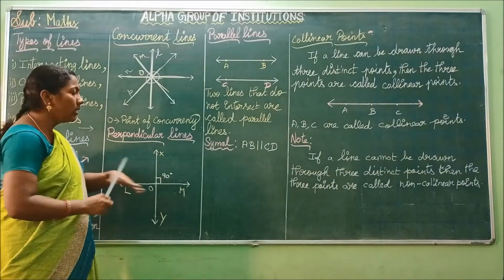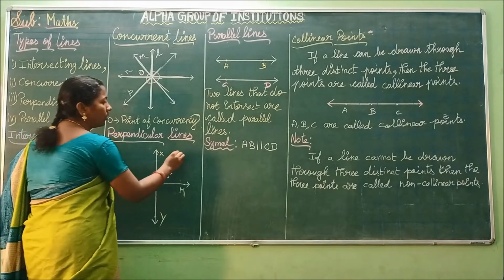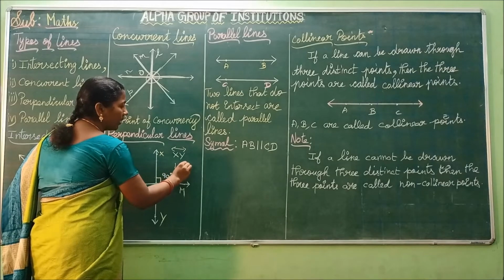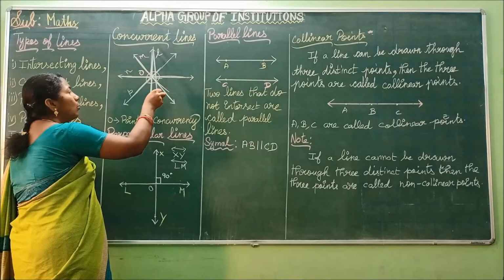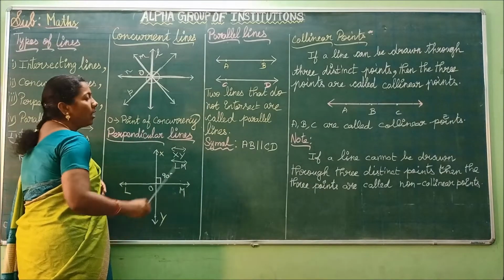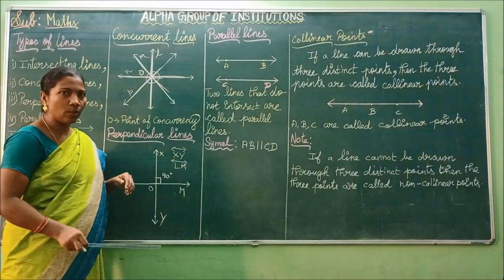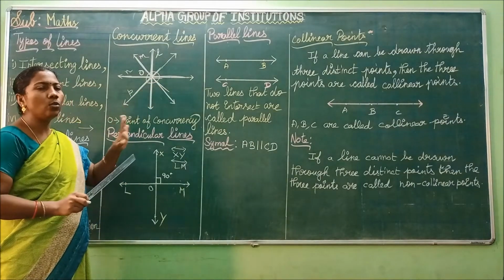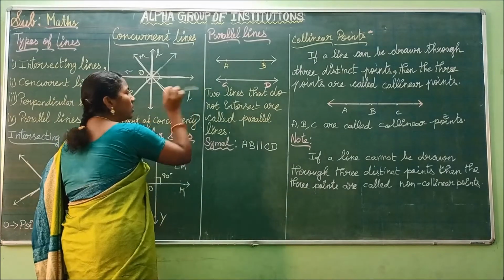See here. Here we have two lines. Here we are using 2 points on the line to denote this line: line XY and line LM. These are the two lines. We can also use a small letter to name a line. We can also take any 2 points on the line and use this symbol to represent the line. Both are symbolic representations of a line. While you are naming a line using a small letter, there is no need to write the symbol. You just simply write the small letter.